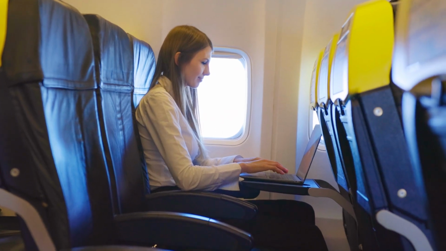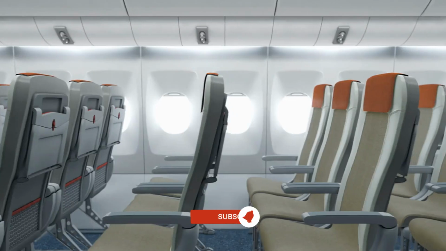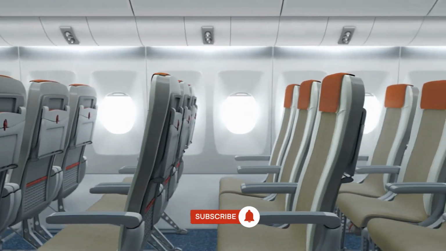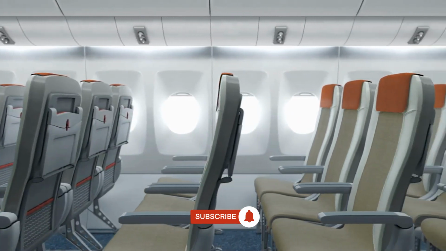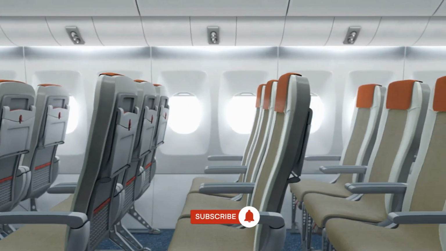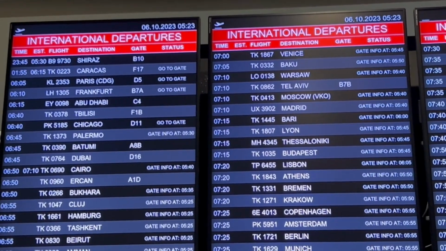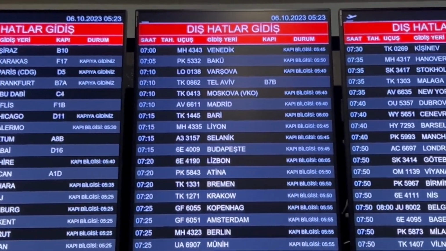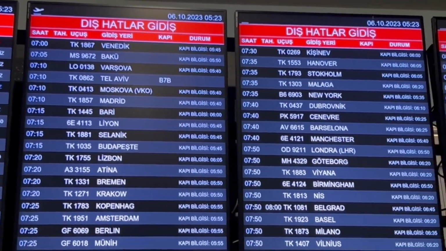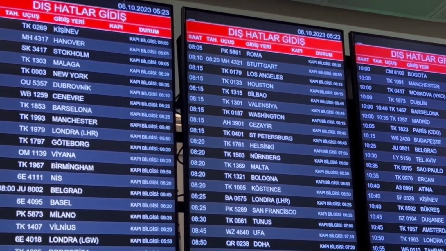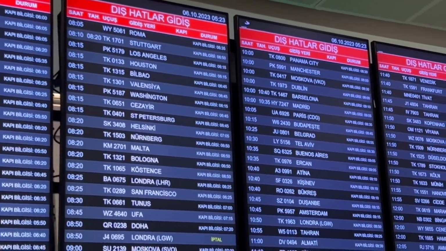Even the seat you're sitting in plays a role in managing CASK. Airlines have embraced the trend for lightweight materials, slimline designs, and high-density configurations to fit more passengers without significantly increasing costs. Fuel-efficient aircraft further reduce operating expenses by consuming less fuel per kilometre flown. CASK also influences route planning. Airlines carefully evaluate the costs of each route, balancing passenger demand with costs such as airport fees, fuel, and crew layover costs to decide which routes to keep, expand, or eliminate.